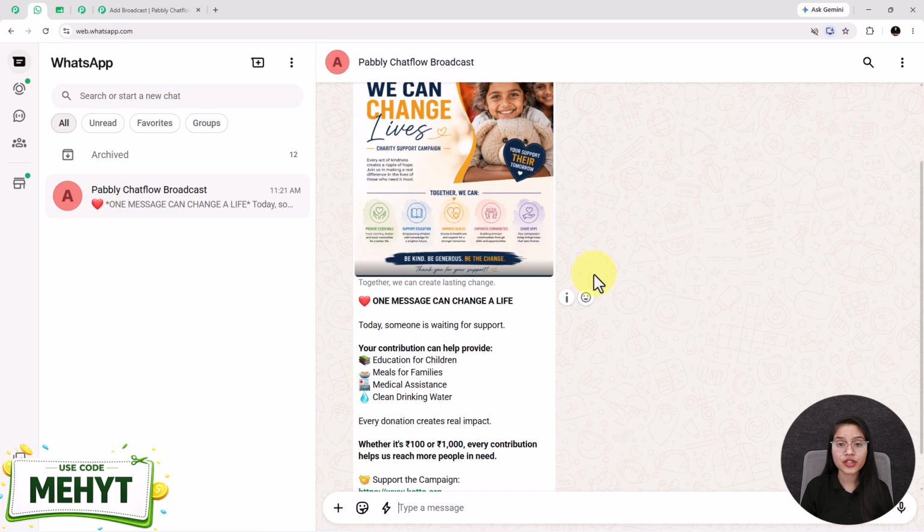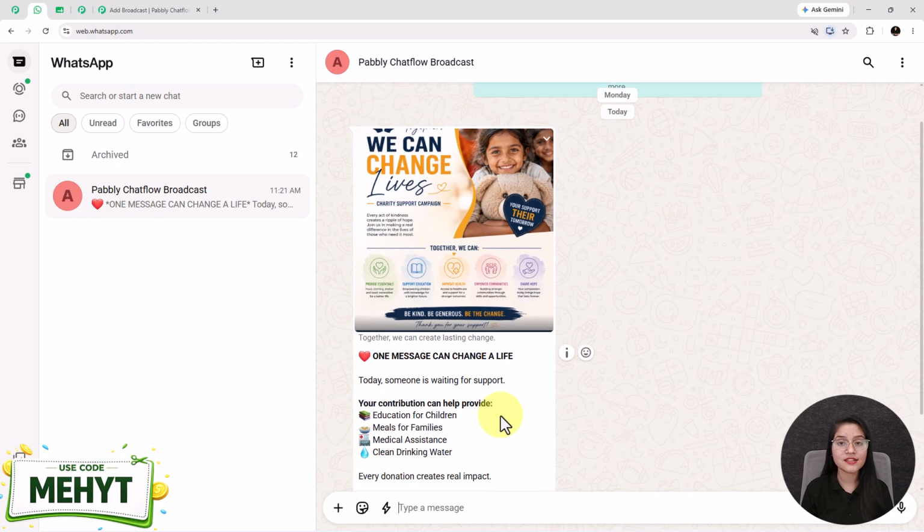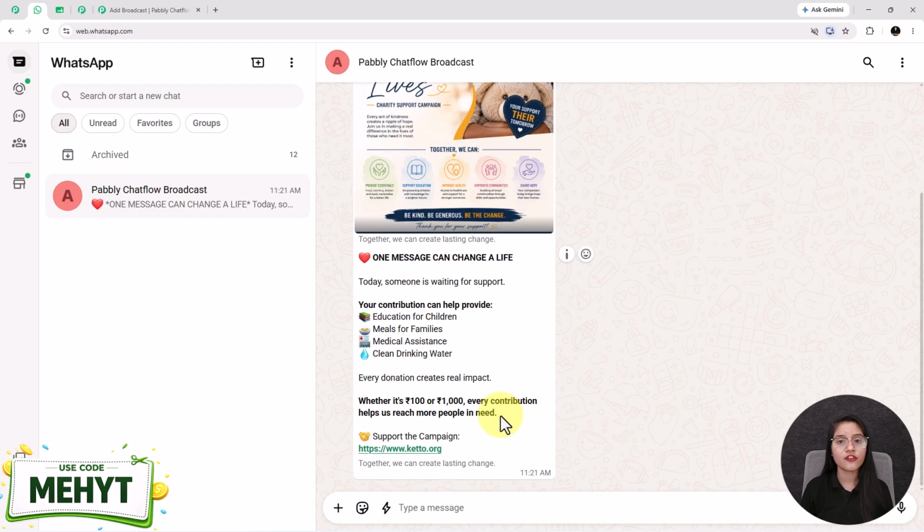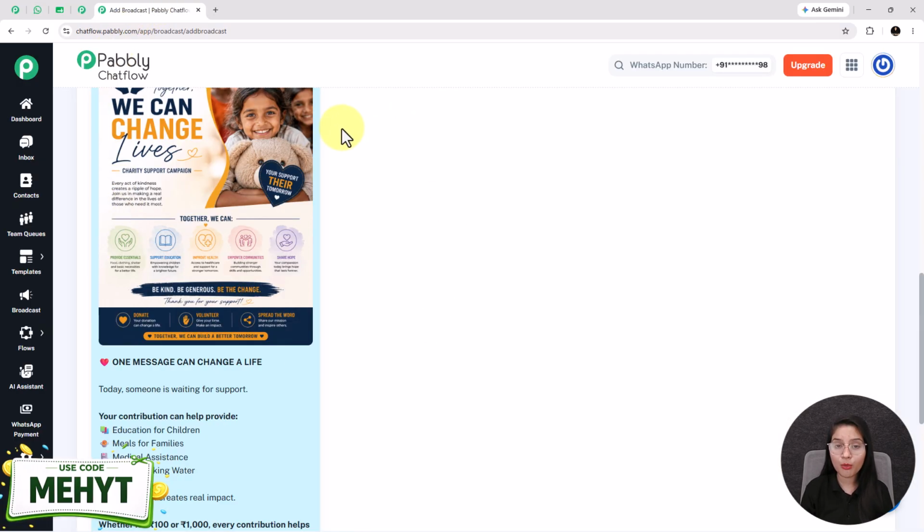It's designed to grab attention, create an emotional connection, and make it easy for supporters to donate. Whether your organization supports children's education, meals for underprivileged families, medical assistance, or clean drinking water projects, this broadcast system can help you reach more people and increase campaign participation.